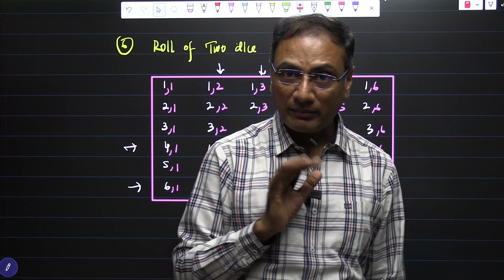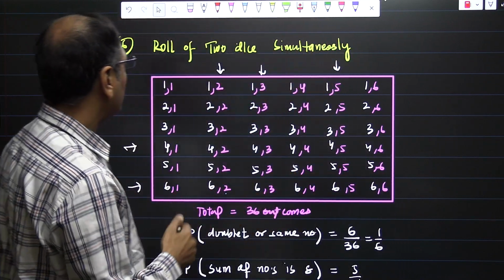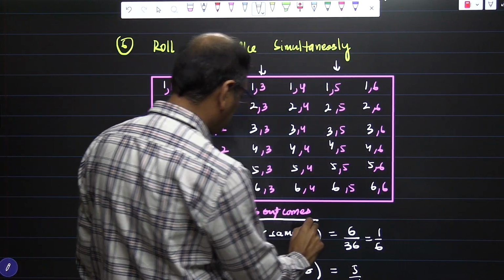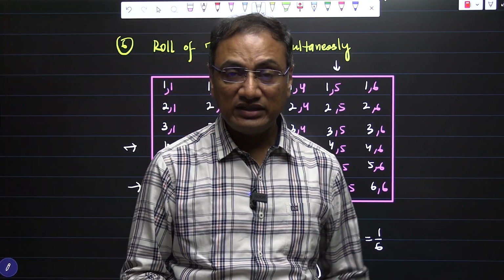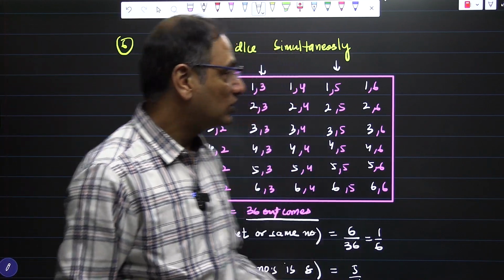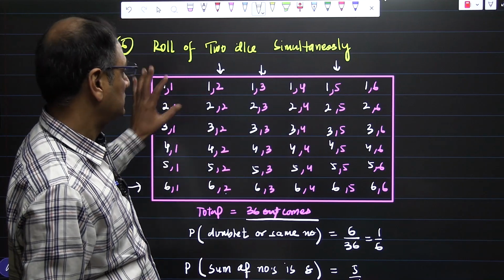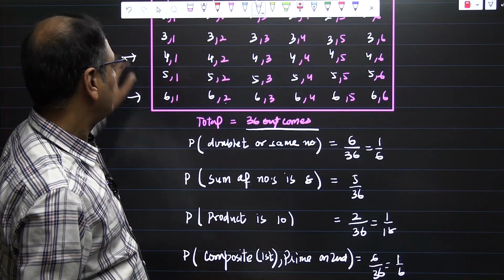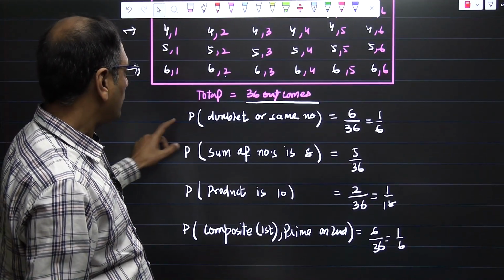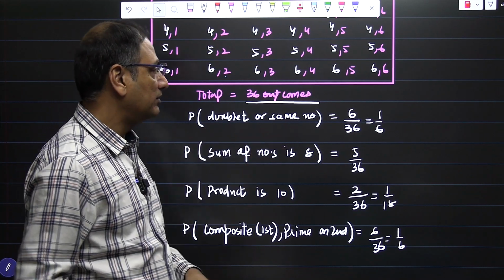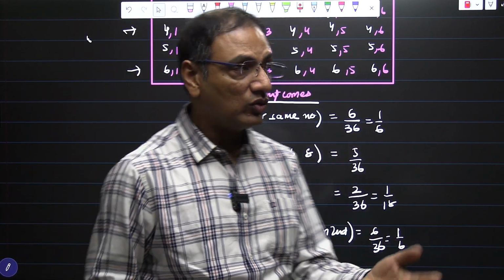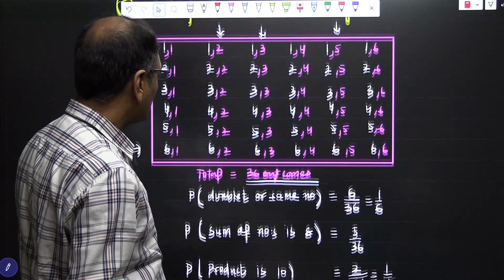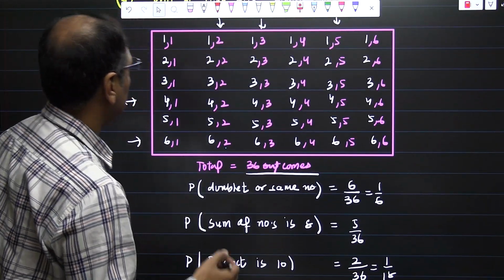You do not need to remember anything. There are a total of 36 possible outcomes when 2 dice are thrown simultaneously. If you throw 2 dice, your answer is going to be any of these outcomes. And these kinds of questions can be asked: probability of a doublet, or the same number. Same number means 1,1; 2,2; 3,3; 4,4.